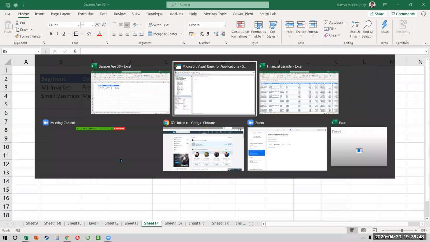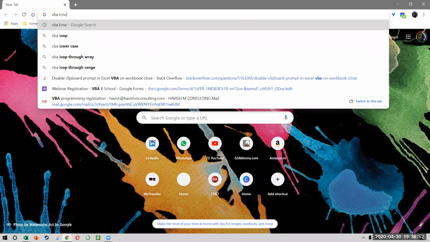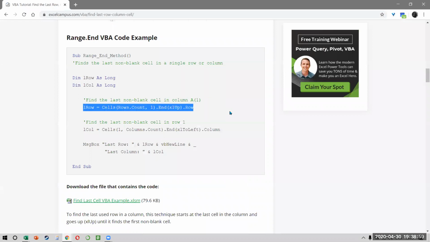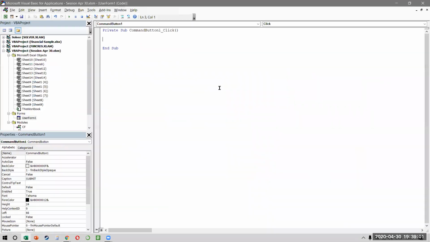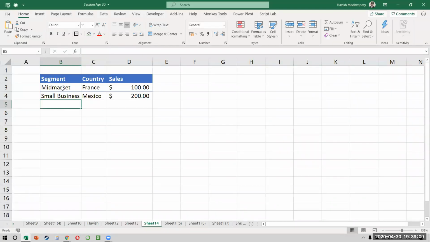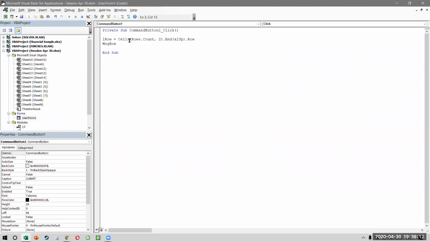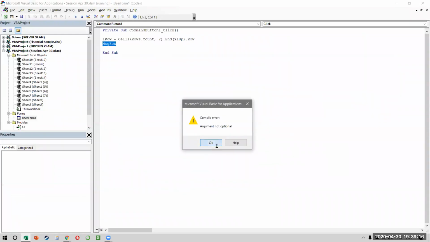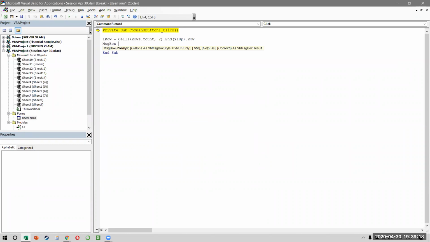I will again use my L row. So we can just go and say VBA L row. Just copy this one line of code. Come back and we say L row. Let's first check if it is giving us the right L row or not. So we need to find the last row in the second column, which is this one, right? B. So let's see if it works or not. If I click on submit, it tells me, sorry, message box L row.